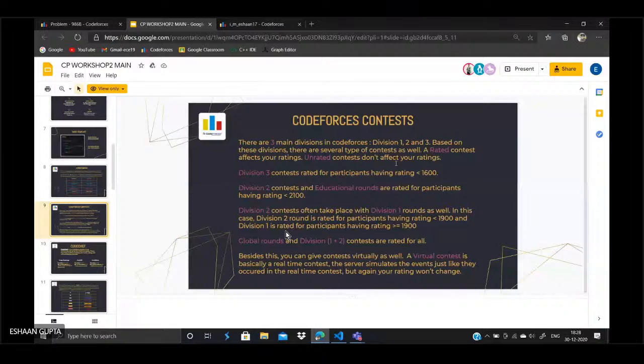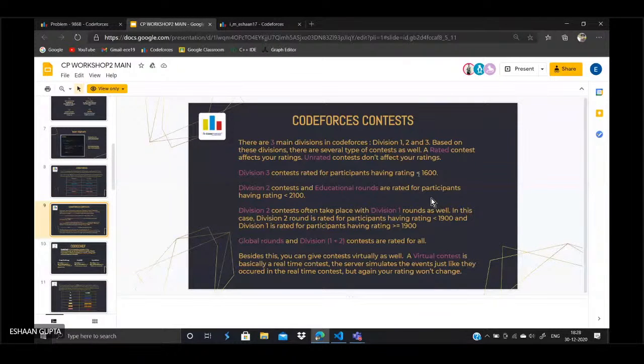So first come the division 3 contests, which are rated for participants having rating less than 1600. If you have a rating from 0 to 1599 and you participate in some division 3 contest, then your rating is going to increase or decrease. Right. Division 3 is highly recommended for beginners. It is meant for beginners. The problems are such that you are easily able to solve a few of them, and for the remaining problems, you can learn new concepts from them.